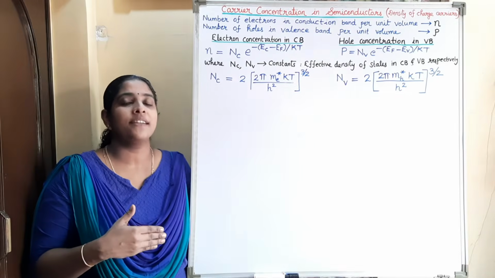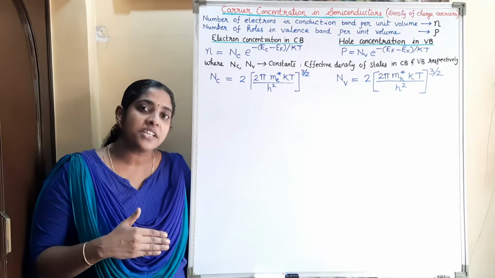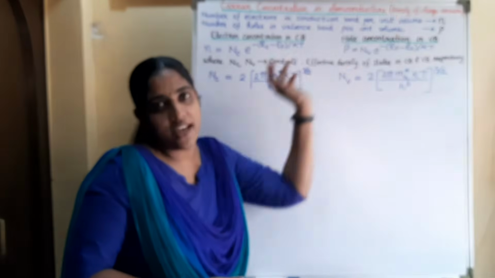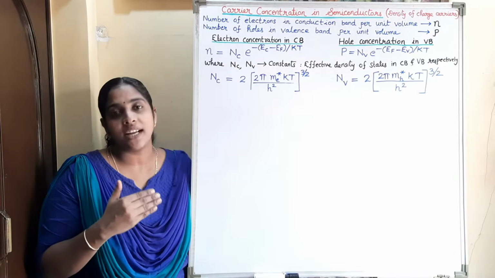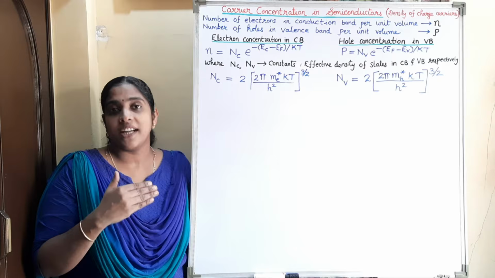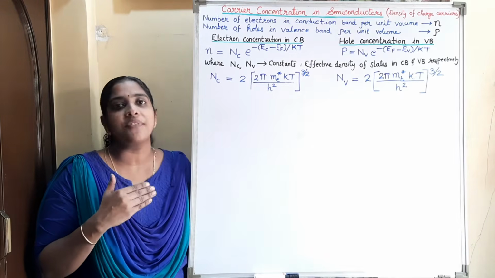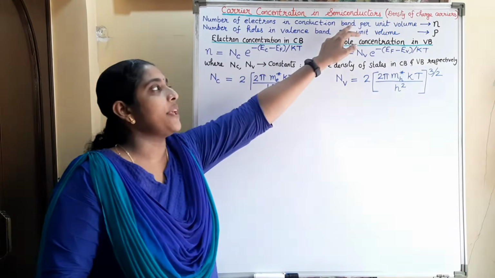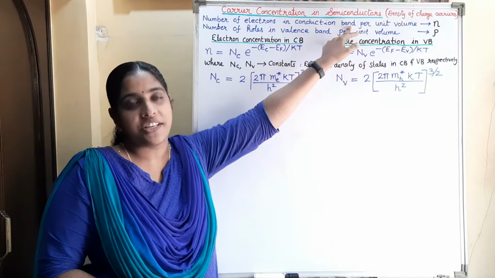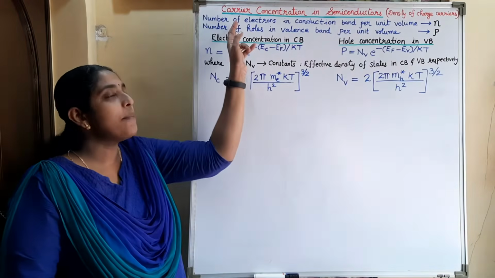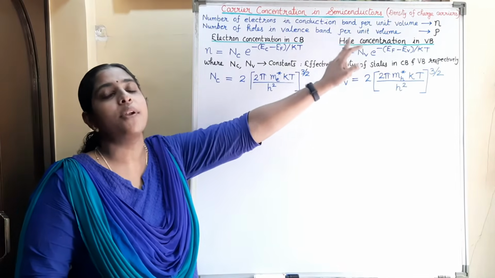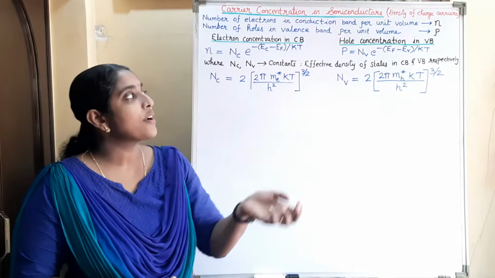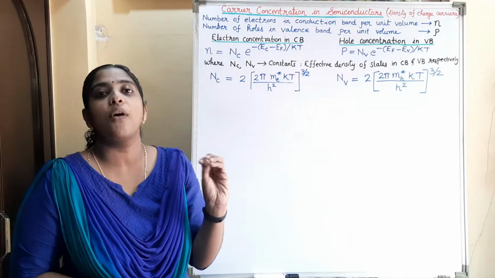So in a semiconductor, we can define electron concentration and hole concentration. It's also called density of charge carriers. In a semiconductor, there are two bands we are considering, conduction band and valence band. Conduction band is filled with electrons and valence band is filled with holes. The number of electrons in the conduction band per unit volume is known as the electron concentration and is denoted by N. And the number of holes in the valence band per unit volume is known as the hole concentration and is denoted by the letter P. It is also known as density of electrons or density of holes.